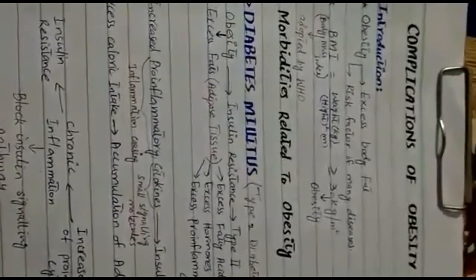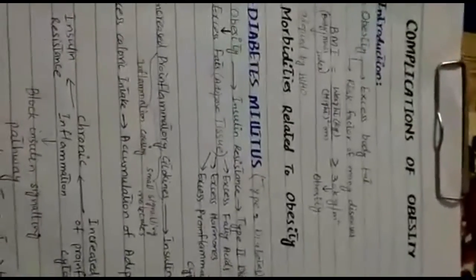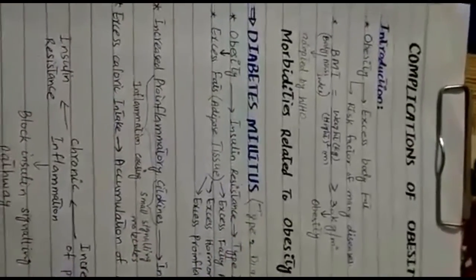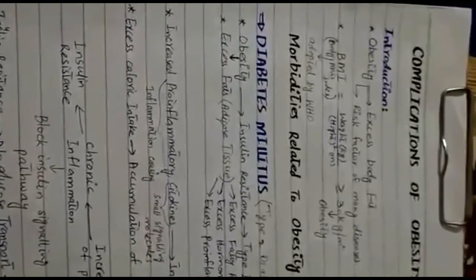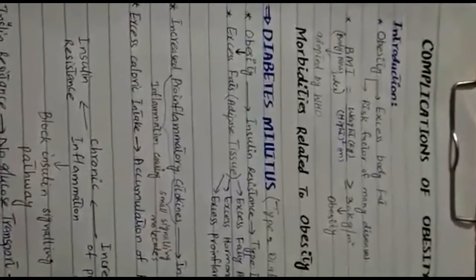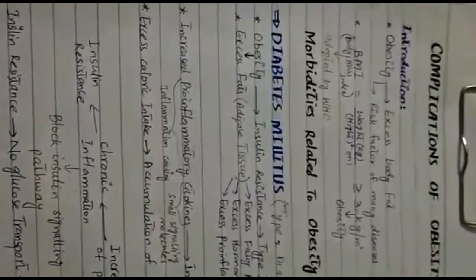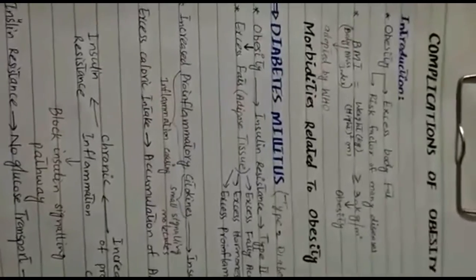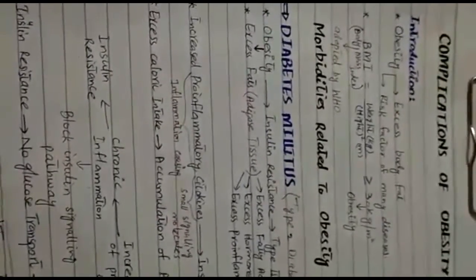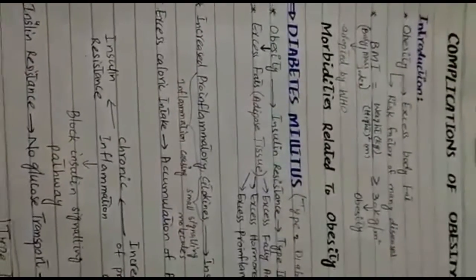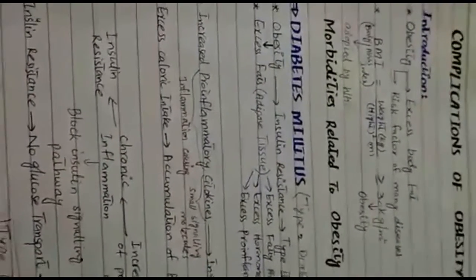Now the topic I would be discussing here is complications of obesity. First of all, I would like to have a glimpse on the definition and introduction of obesity. Obesity is usually referred to excess body fat. When the fats in the body exceed a normal amount, this is called obesity. Obesity is actually the risk factor of many diseases, so it is very important to prevent this.